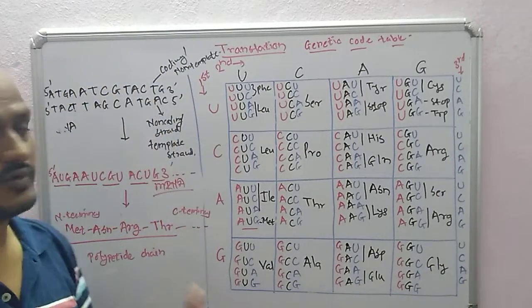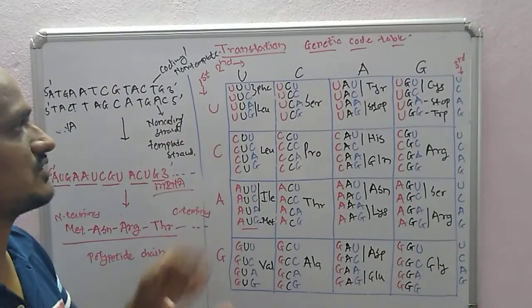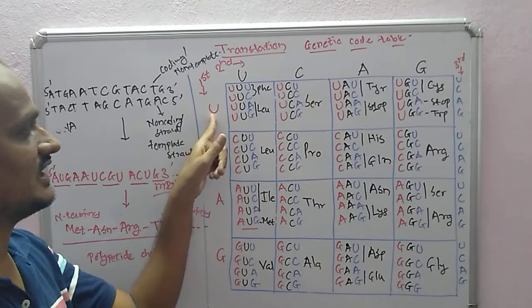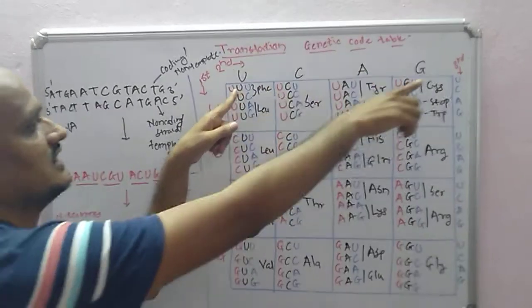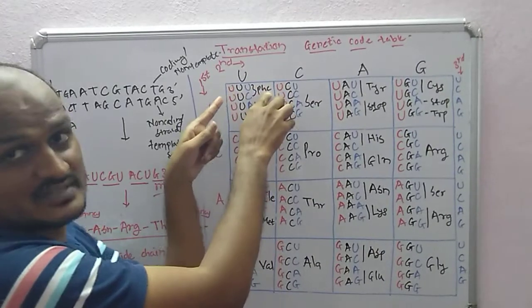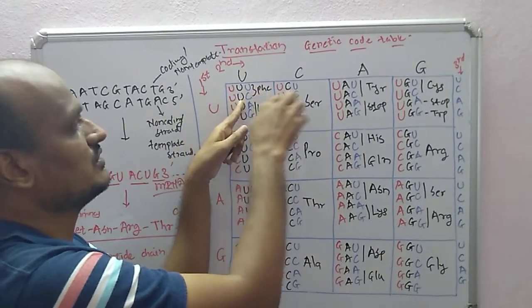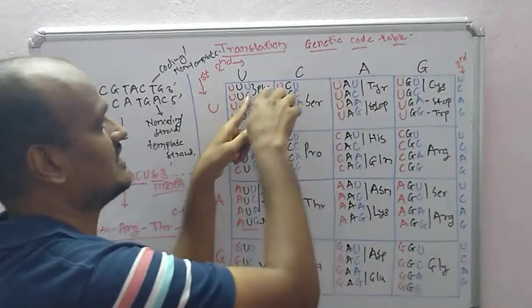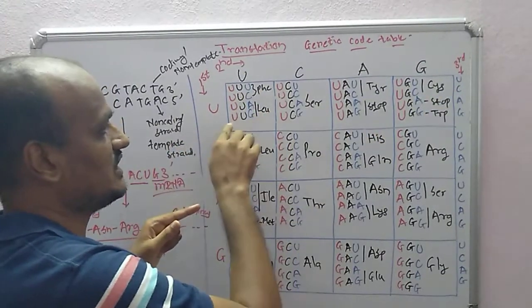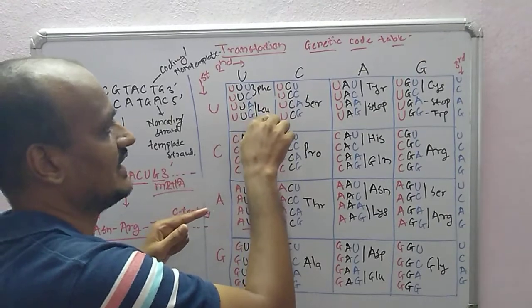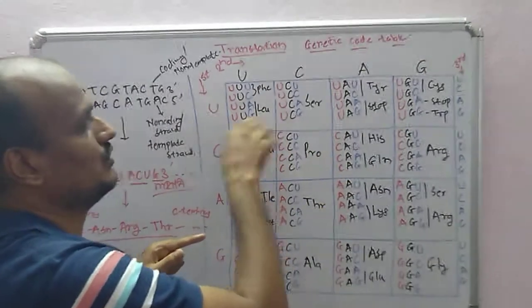If we want to form, for example, the first codon, you take the first letter, the second letter, and the third letter, this U. So UUU, that is phenylalanine. UUC, that is phenylalanine. UUA, that is leucine. UUG, that is leucine.